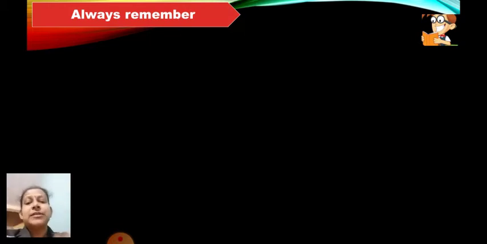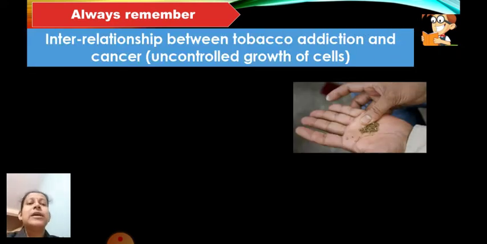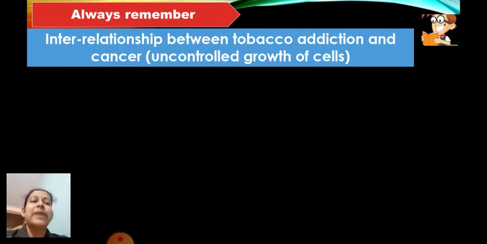Next, always remember, this is the last part of the lesson, what you need to take into consideration regarding lifestyle. We have adopted many different types of lifestyle. Many people have the habit of chewing tobacco, smoking, or drinking. What can happen if we chew tobacco or use tobacco in any form, like smoking? Let us see the interrelationship between tobacco addiction and how it can cause cancer.